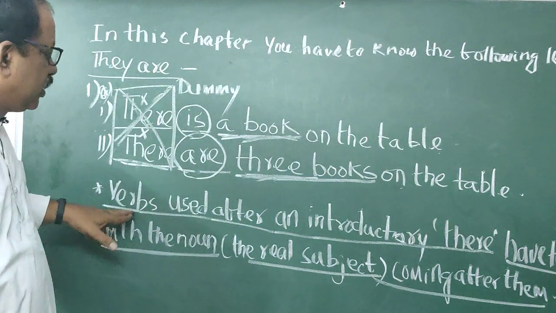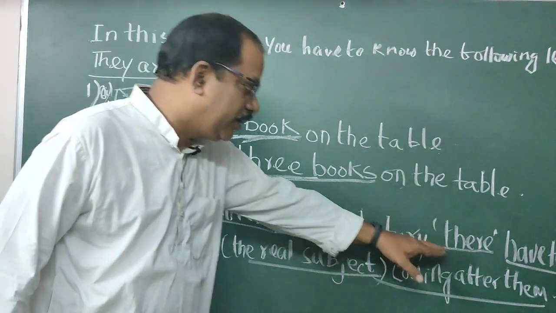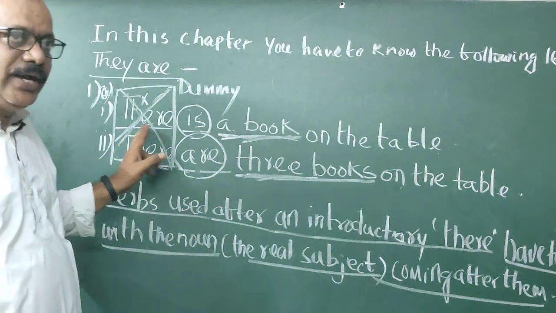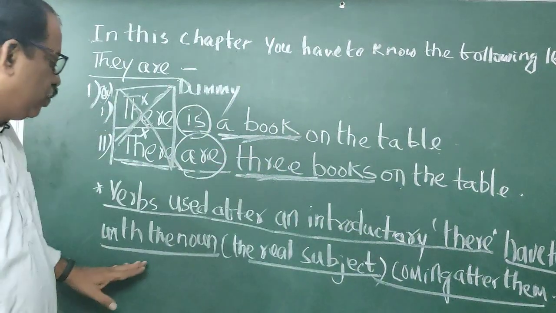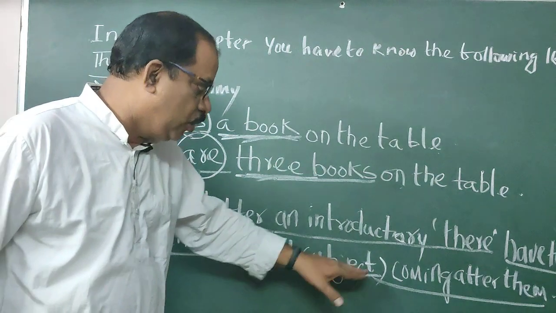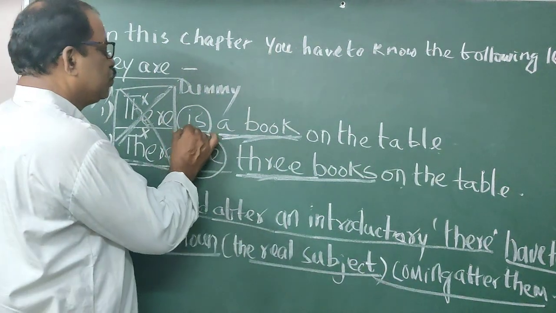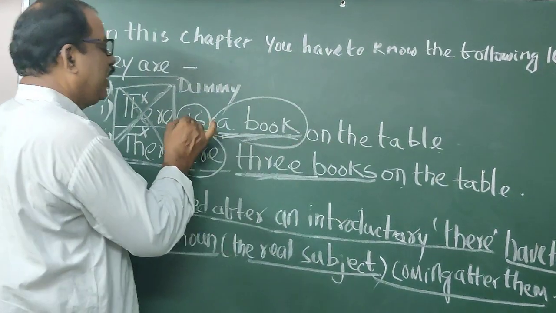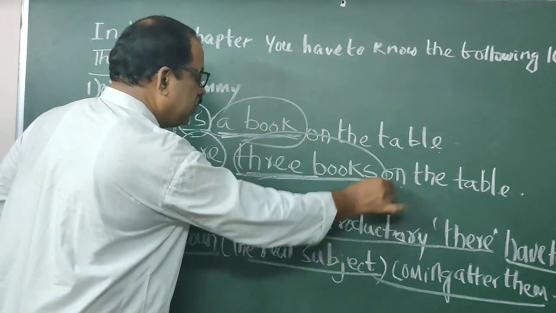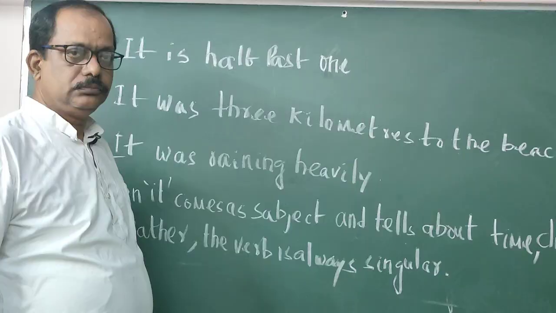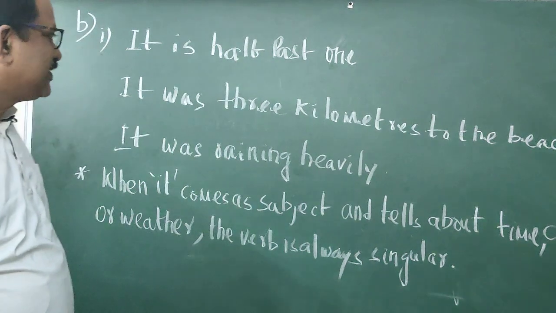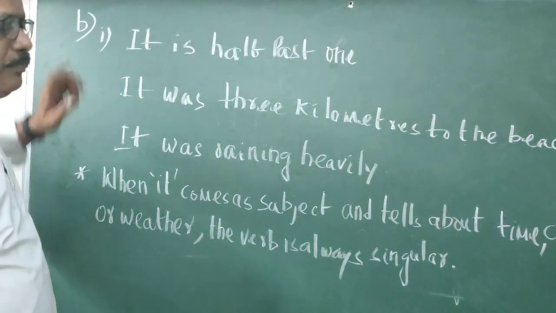The verbs used after introductory there, meaning sentences that begin with there, have to agree with the real noun coming after them. So you have to see here and fill in the verb. You have to see here and fill in the verb. So students, let's come to 1B.